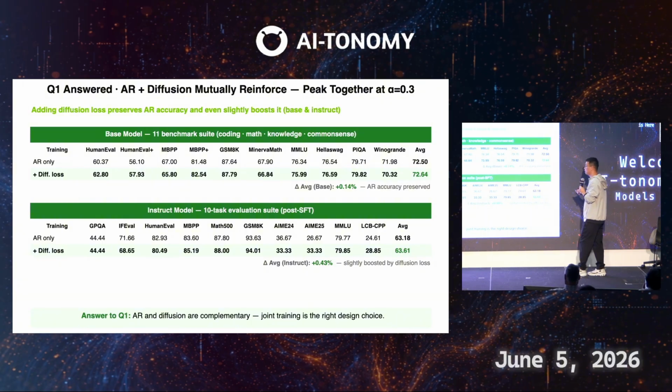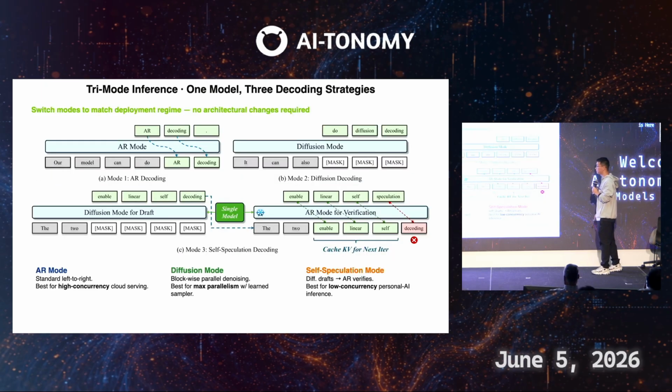And vice versa, we also do another experiment where, on top of the AR training model, we add the diffusion loss. We do both base model pre-training and instruct model SFT. You can see adding the diffusion loss can also improve the AR accuracy. It's just like the MTP in DeepSeek V3. They find that predicting the future can help your AR model learning. So based on the two sets of experiments, the answer to Q1 is that AR and diffusion are actually complementary and mutually beneficial. Joint training is the right design choice.